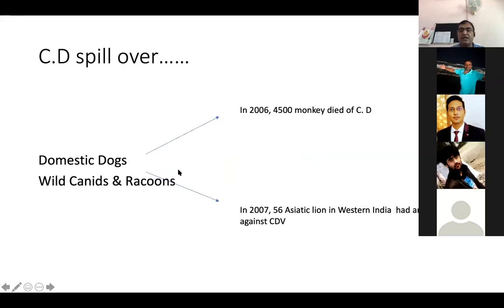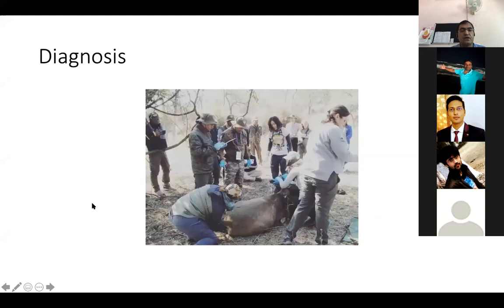So you see how this virus is going to pose a great problem in the coming year. And in 2007, 56 Asiatic lions in Western India had antibodies against canine distemper virus. So you see how our domesticated animals are responsible for the outbreak of the disease in the wildlife also.